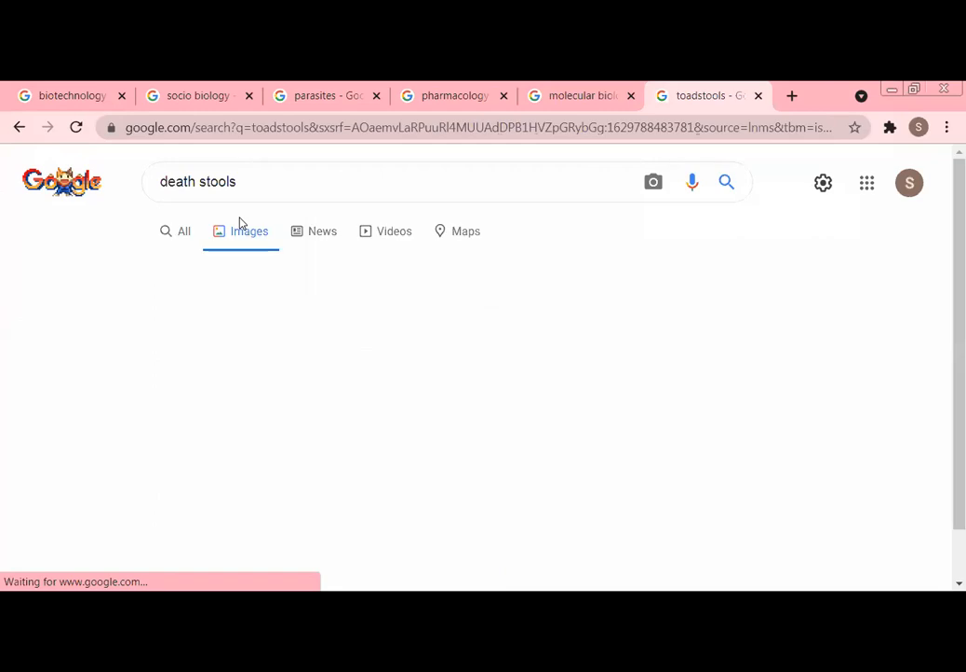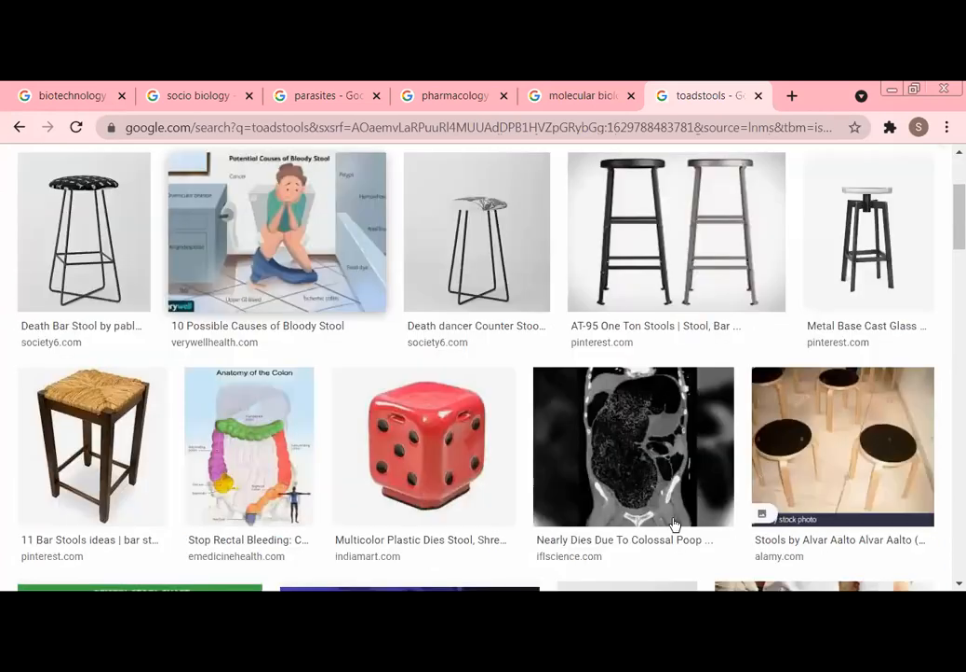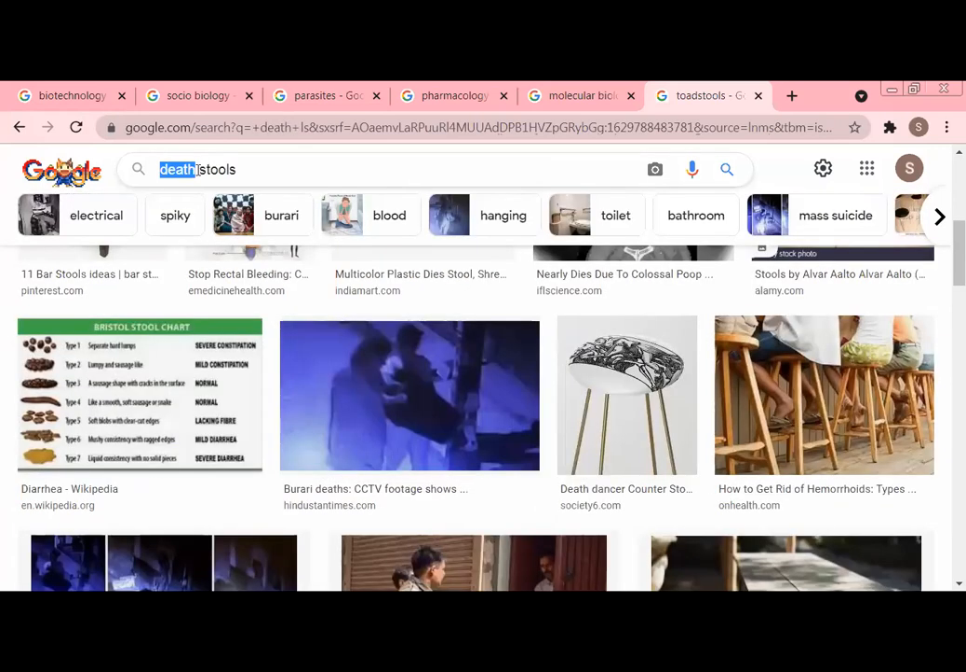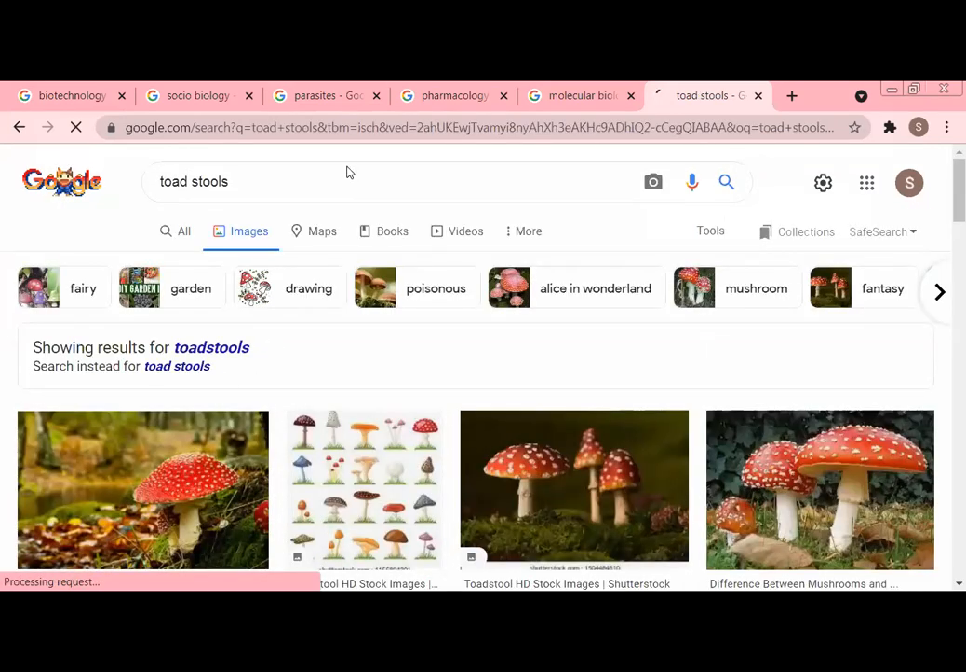Stool means the place of sitting. This type of thing is called stool. So toadstools are also called death stools. Okay, right? Understood? Got it? Yes, bitter in taste, not poisonous? In fact, they are poisonous. People can die if they eat them. If they consume them, they can die.